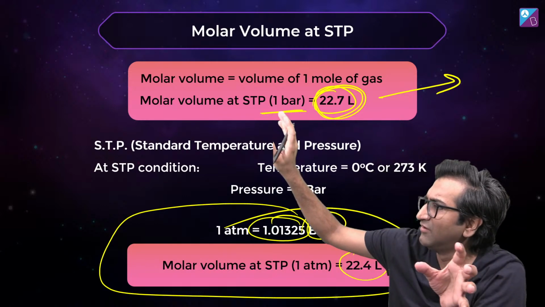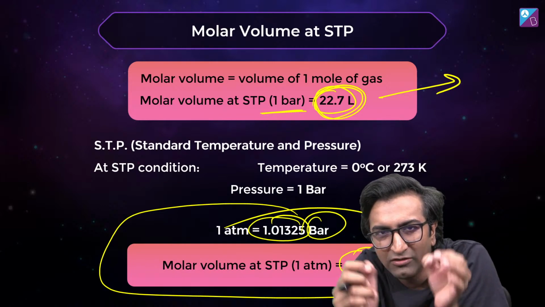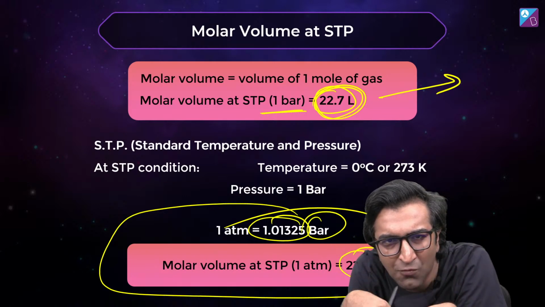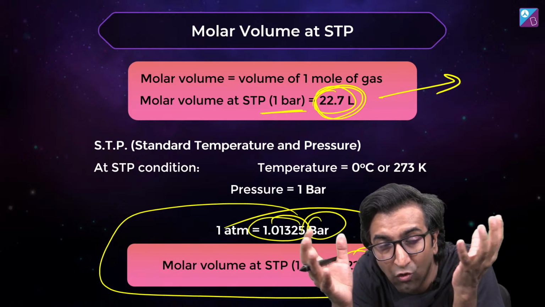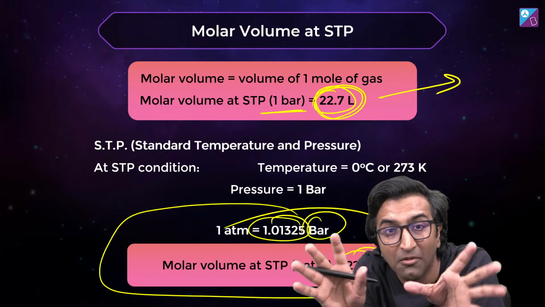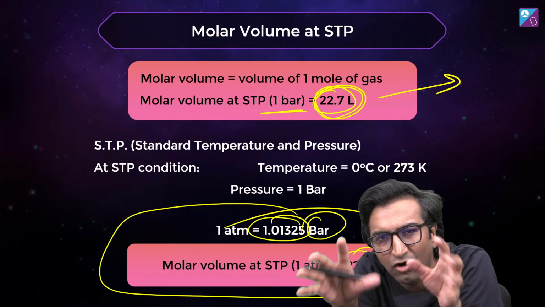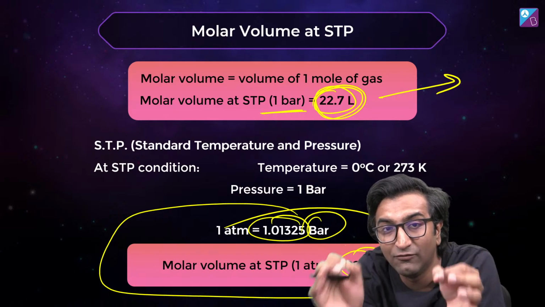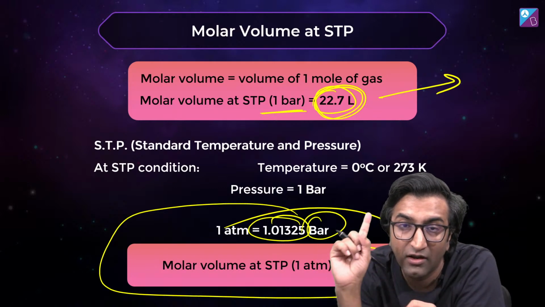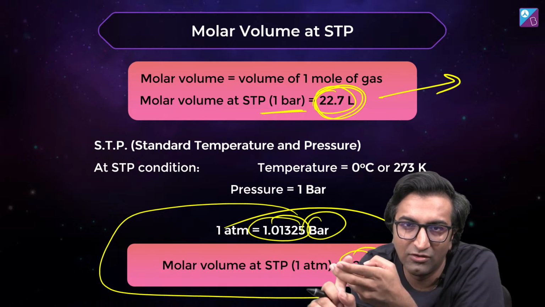Gases are really far apart. The volume of the actual gas particles will be really, really, really small. Think about it like this. The actual volume will be much smaller. It's just that the gas is spread out, and they spread out to fill whatever volume they're given. But if there are a lot of gases, then we say that 22.4 or 22.7 will be the volume that is occupied at 1 atmosphere or 1 bar, whichever it is, check it, and 273 Kelvin.